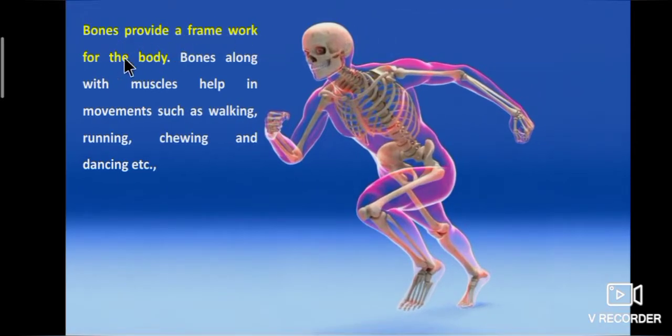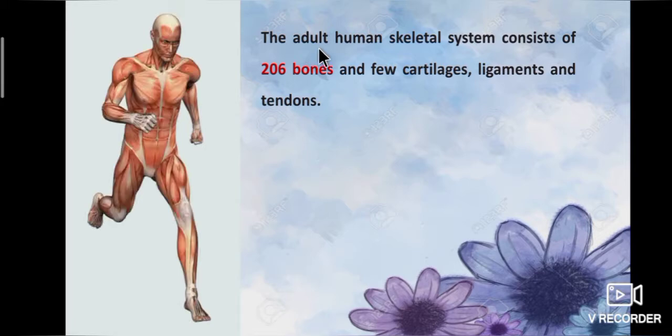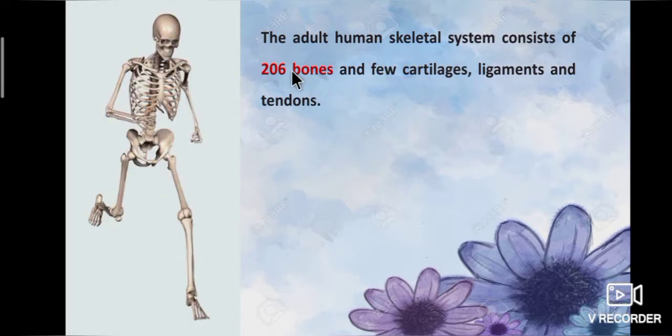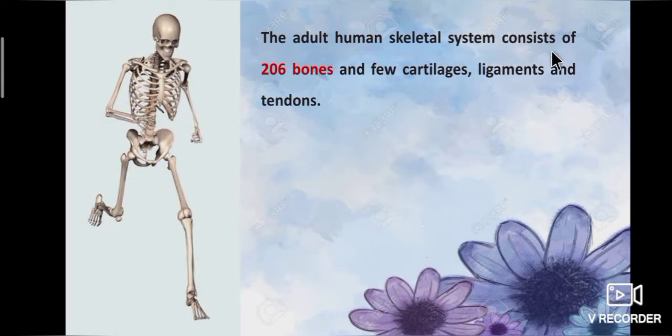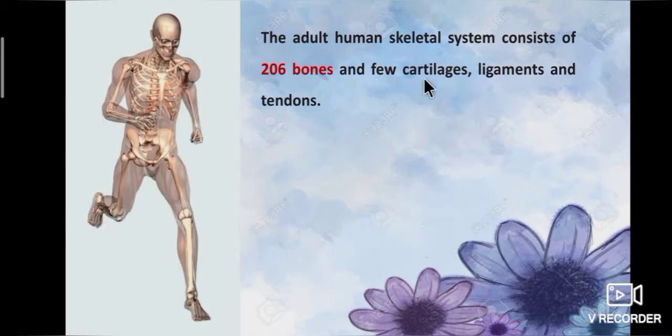Bones provide a framework for the body. Bones along with muscles help in movements such as walking, running, chewing and dancing, etc. The adult human skeletal system consists of 206 bones and a few cartilages, ligaments and tendons.